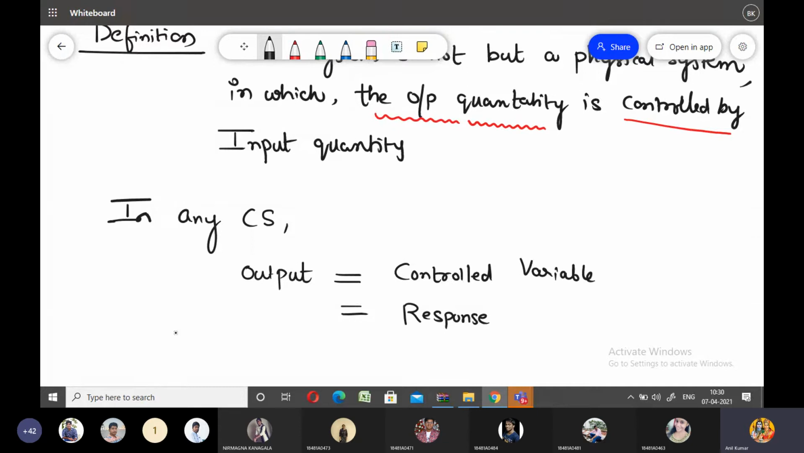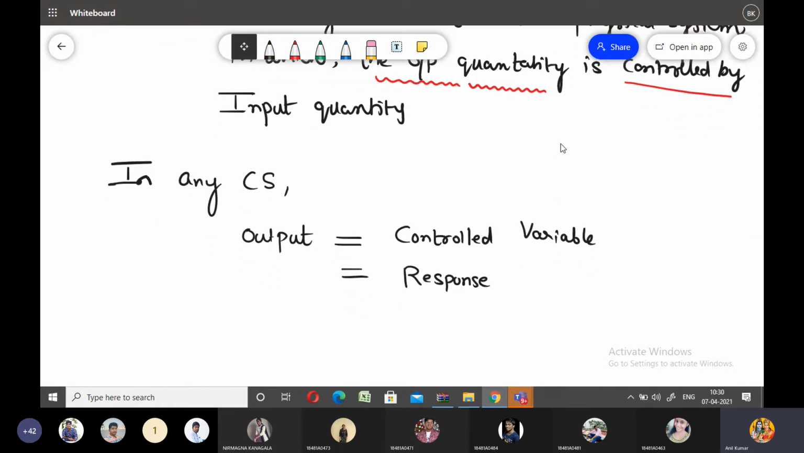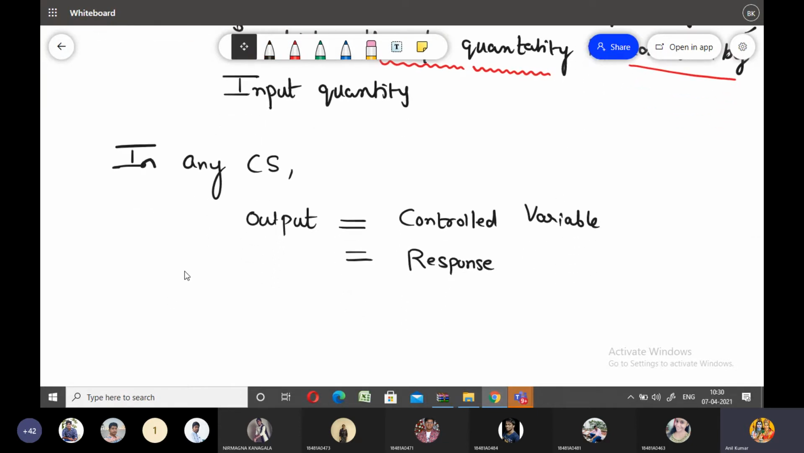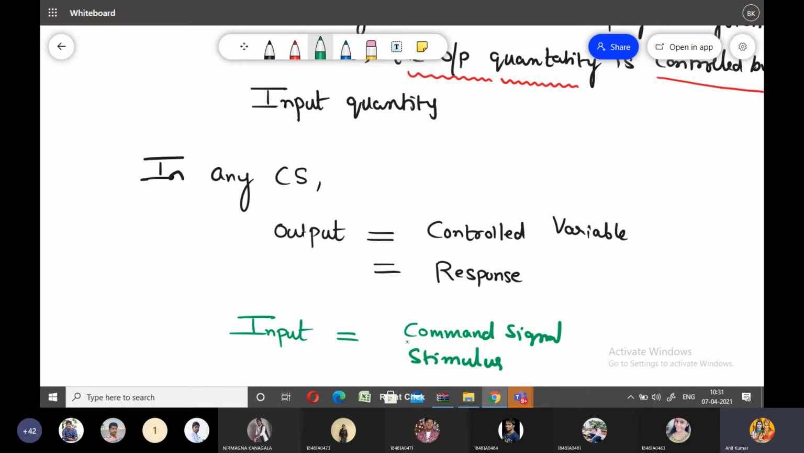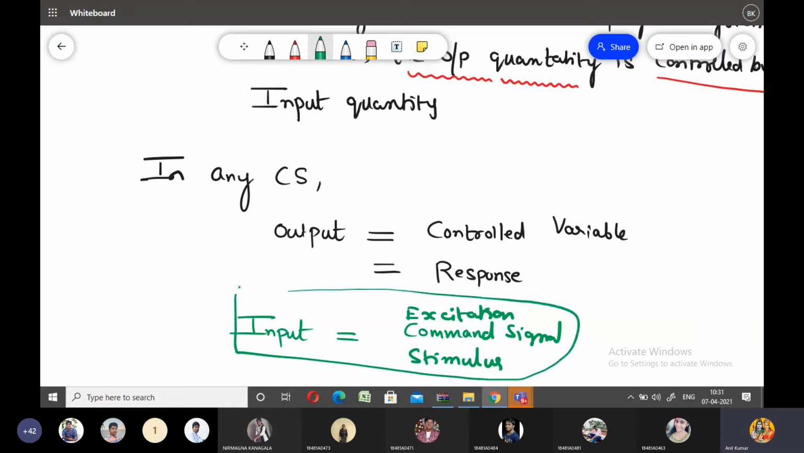And what about the names for the input? The input is called a command signal, or stimulus signal, or we may consider this as an excitation signal. These are the various alternative names for the input of the control system.